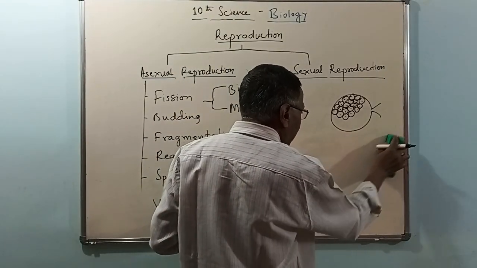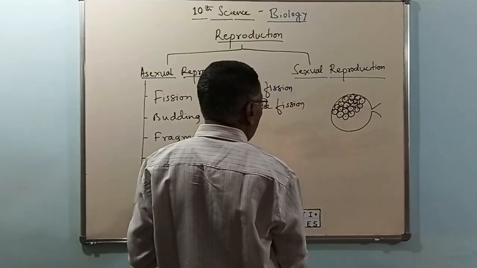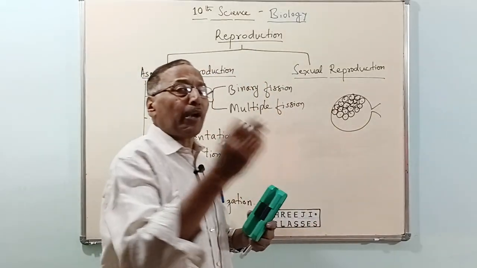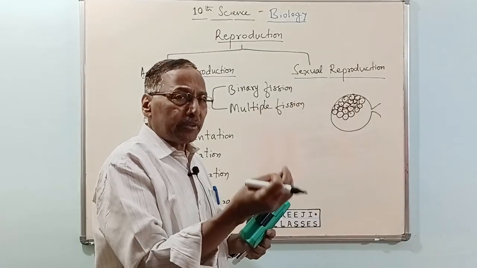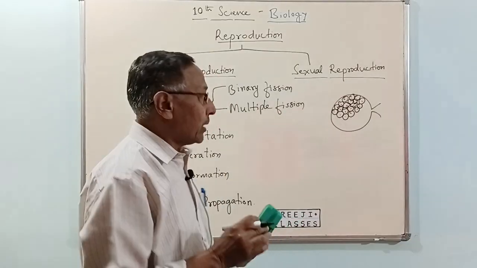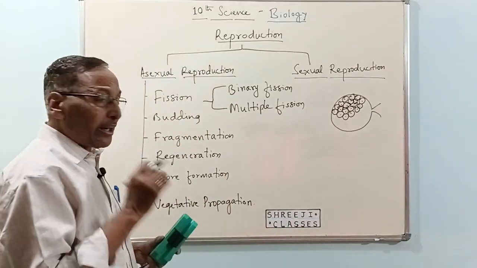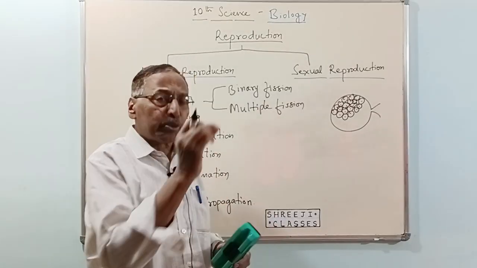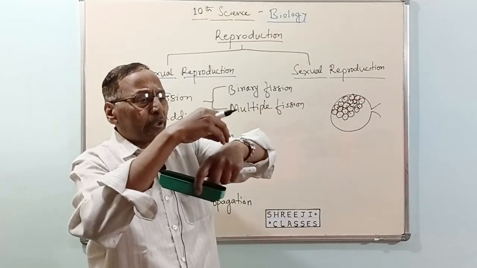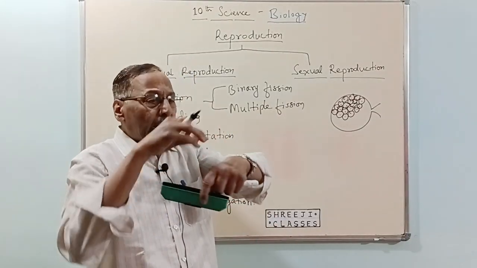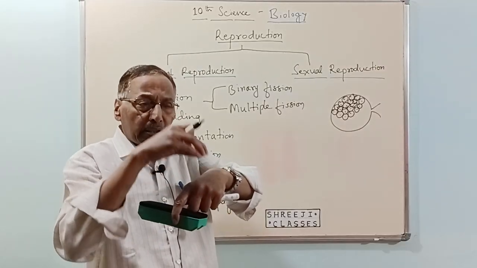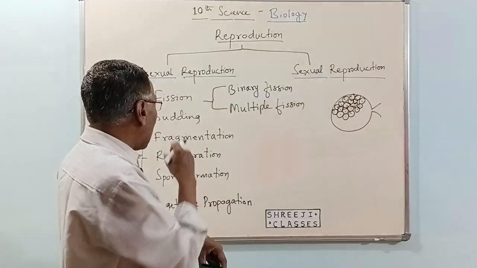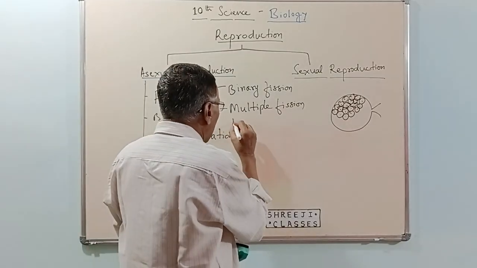Budding. We have different types of buds. We say flower bud, is it not? Buds will be there, and buds then mature into flowers. Like that here also, budding means a small outgrowth, like a tumor or a tuber, forms on the body of the parent. That outgrowth we call a bud.